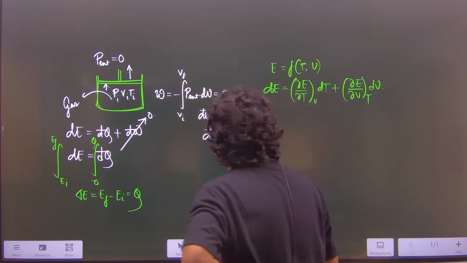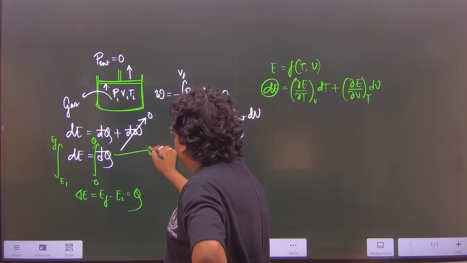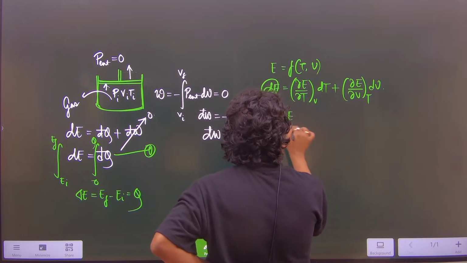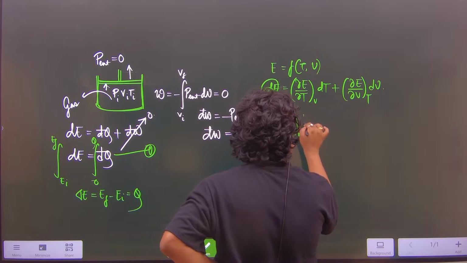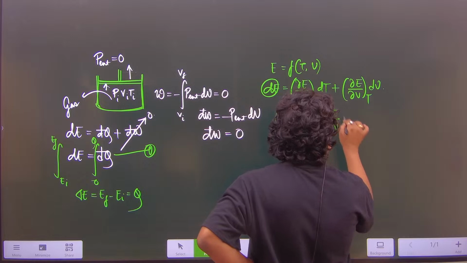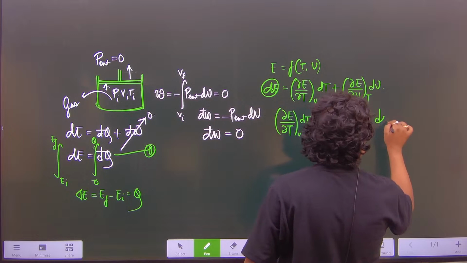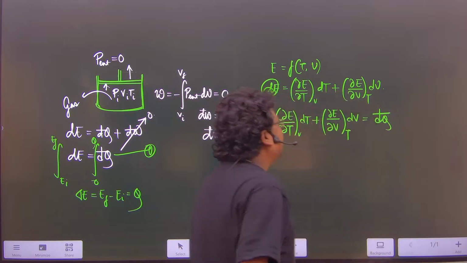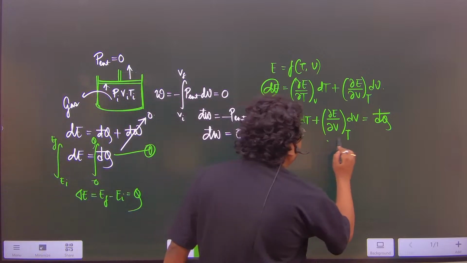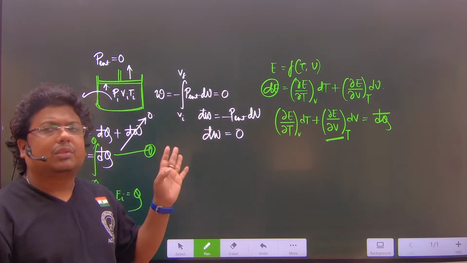So if we put the infinitesimal amount of change of internal energy in that expression 1, we can say (del E del T) at constant V into dT plus (del E del V) at constant T dV is equal to, it is nothing but d cut q, and we all know that the magnitude of (del E del V) at constant T for an ideal gas will be 0.